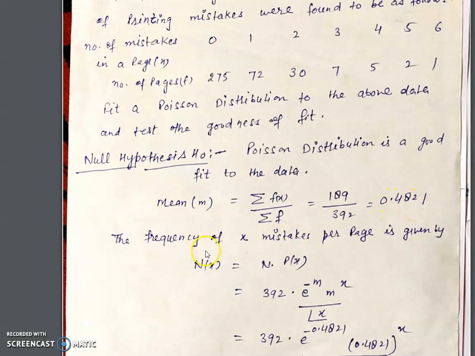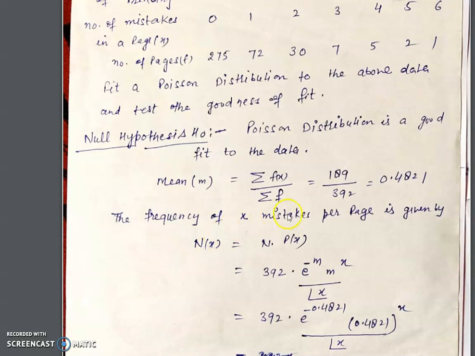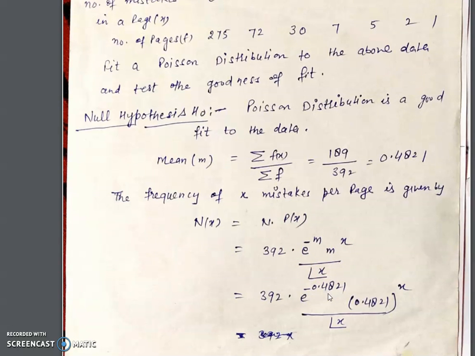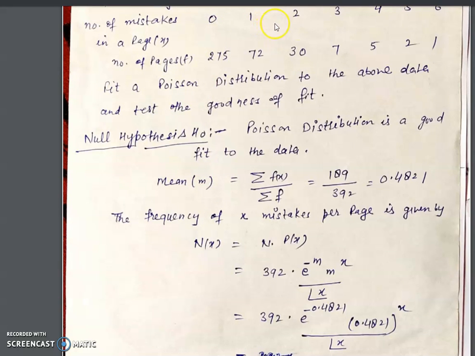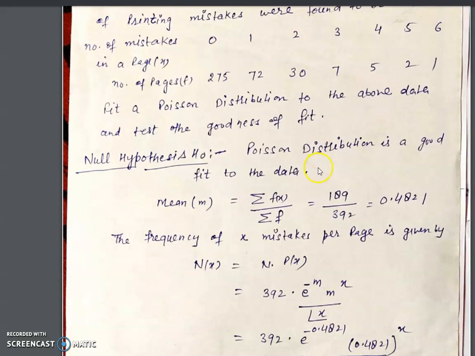So the mean is 0.4821. Now the frequency of x mistakes per page is given by the Poisson distribution: N into P(x), where P(x) is e to the power minus m, m to the power x upon factorial x. What is x? X is 0, 1, 2, 3, 4, 5, 6.